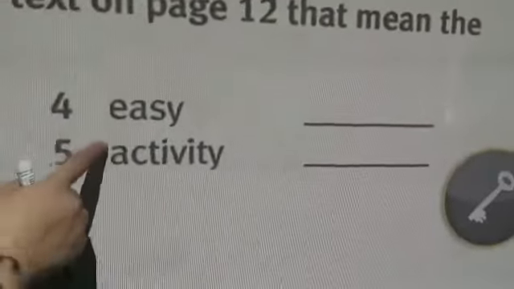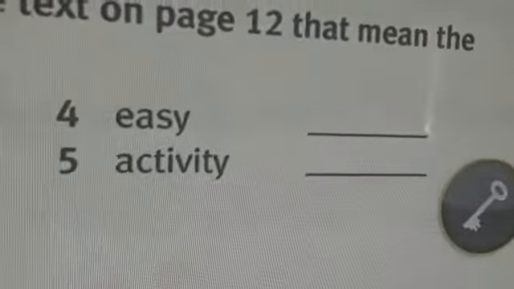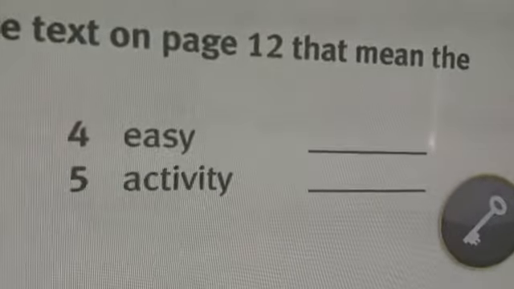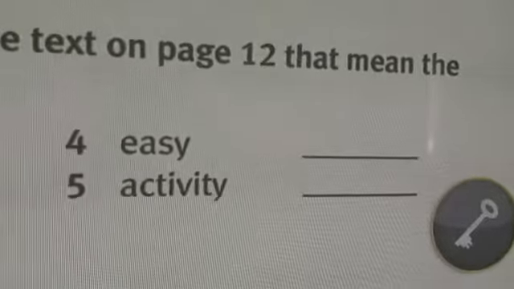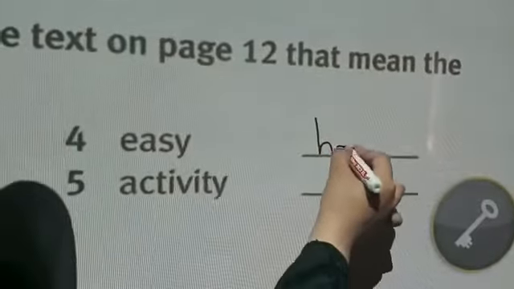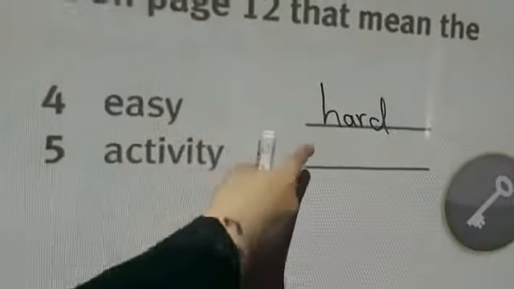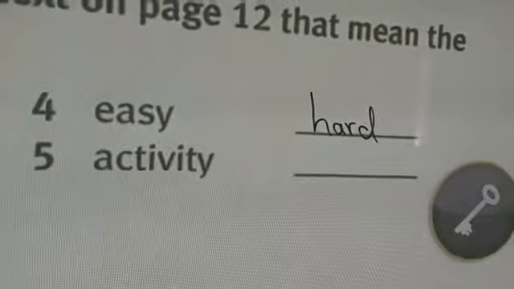Now look at number 4. It is easy. Easy, when you can do something. You say, it is easy, I can do it. But we have the opposite word in the text, which means hard. Hard means it is difficult, you can't do it. So hard, it is the opposite of easy.